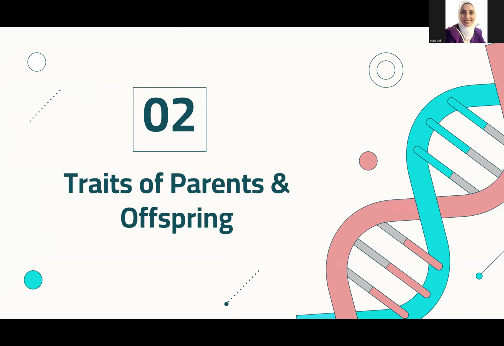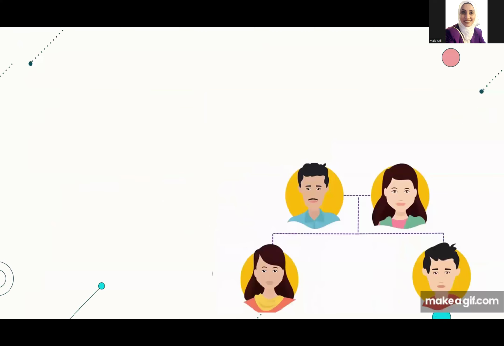Let's study now about the traits of parents and offspring. As you see here, there is a father, a mother, and they have two kids, a boy and a girl. As you see here, the boy takes the same nose as the mother and the hair from the dad, and the girl is taking the hair from her mom and the color of the eye from the dad. The boy is taking the skin color from his mom, and the black hair from his dad. So as you see, they are taking different traits from their parents.